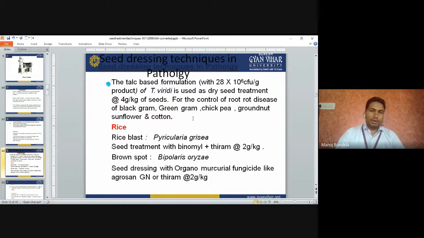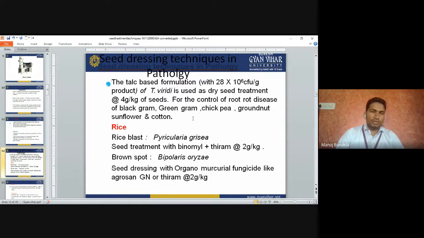So seed treatment with Trichoderma viride controls the rotting disease in grams. In rice, we have rice blast. To control rice blast, we can go for seed treatment with Benomyl plus Thiram at 2 gram per kg. For brown spot, we can go for seed dressing with organomercurial fungicides like Agrosan GN or Thiram at 2 gram per kg of seeds.